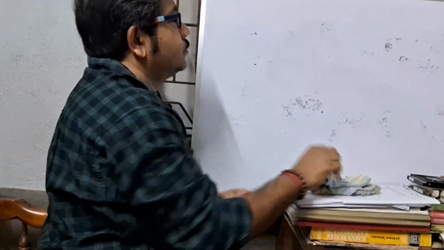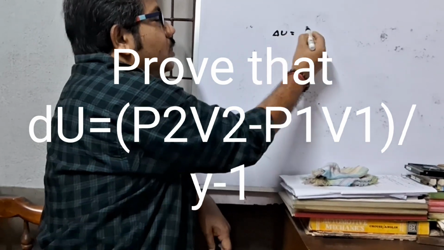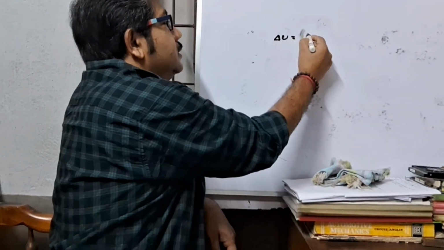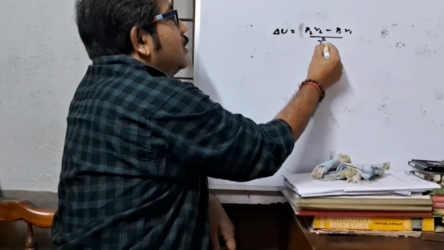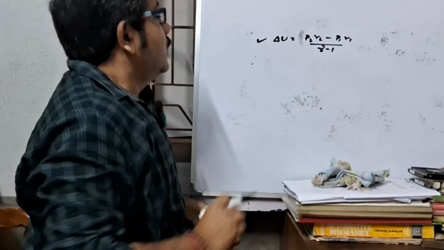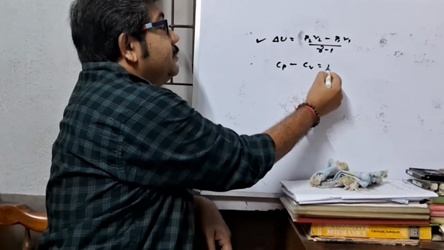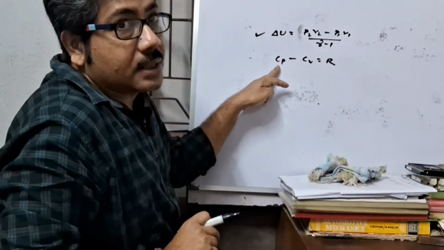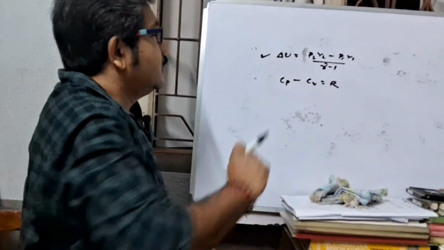Now next, proof that change in internal energy del U equal to (P2V2 minus P1V1) by (gamma minus 1). Proof: first of all, we know that Cp minus Cv equal to R. Specific heat at constant pressure, specific heat at constant volume, the difference is gas constant.